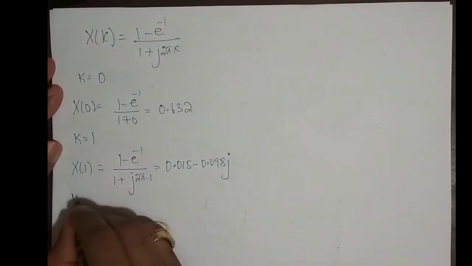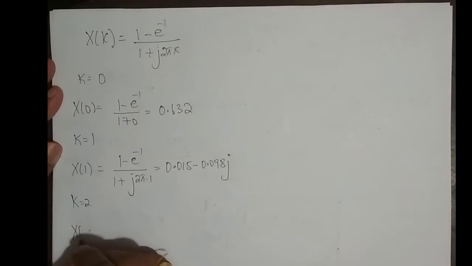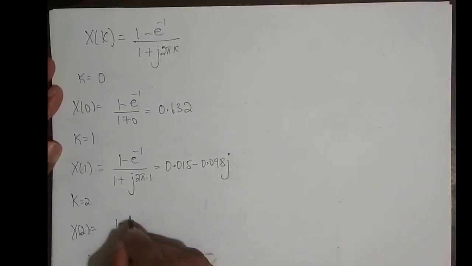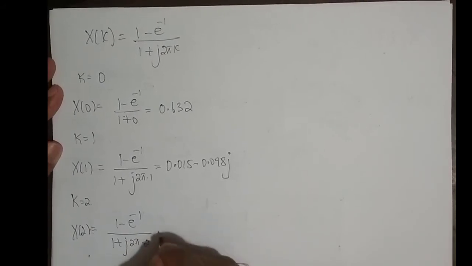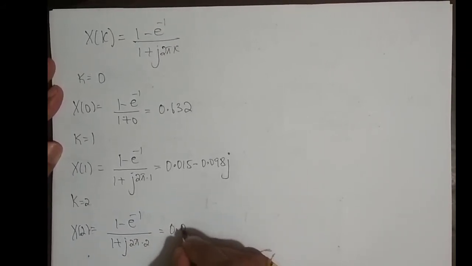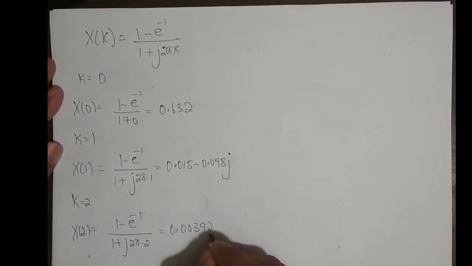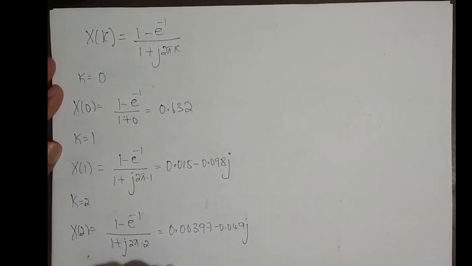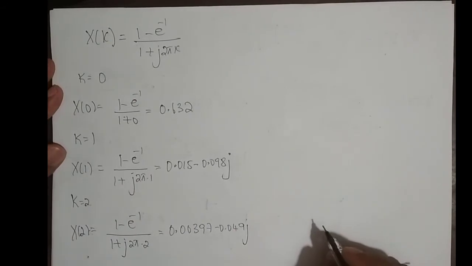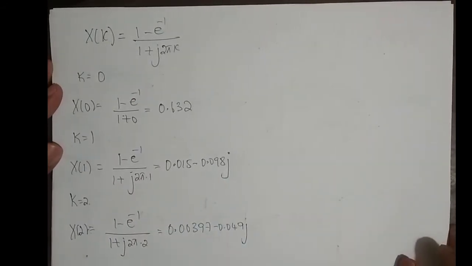Right? So if I put k equal to 2, x of 2 is equal to 1 minus e power minus 1 whole divided by 1 plus j 2 pi into 2. If we simplify this, we get 0.00397 minus 0.049 j. So I can give dot dot dot, k equal to 3, 4, but we just stick to 0, 1, 2.